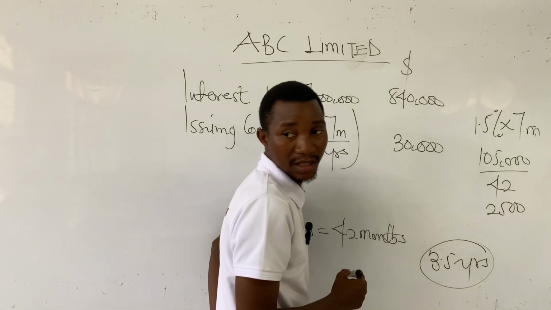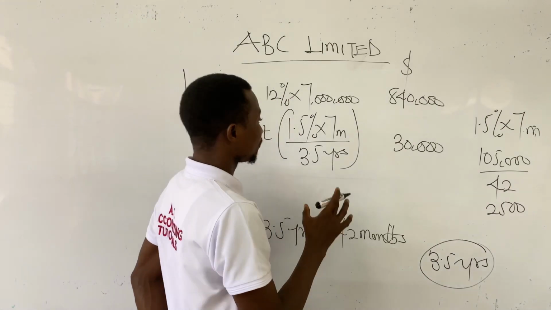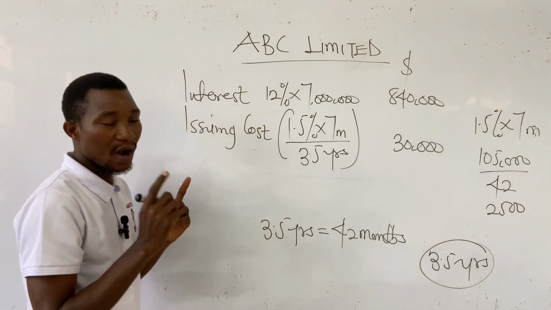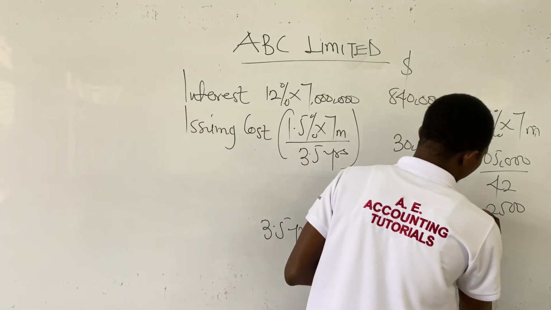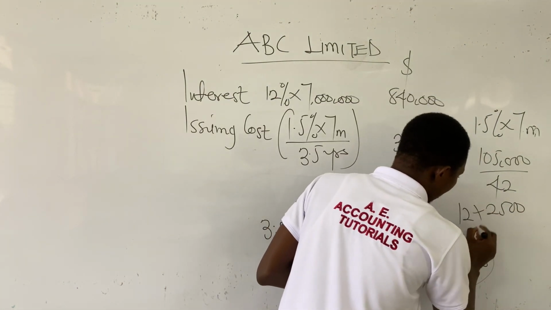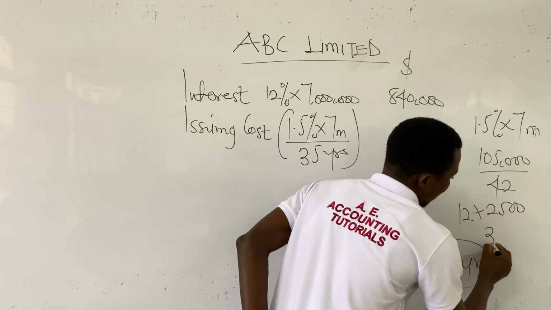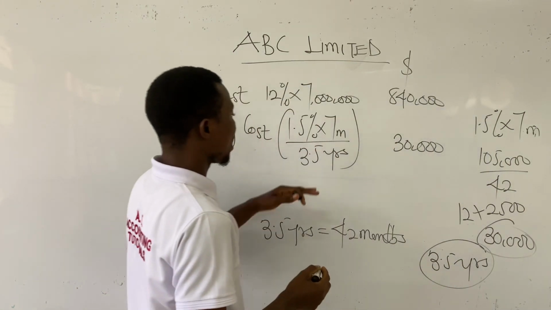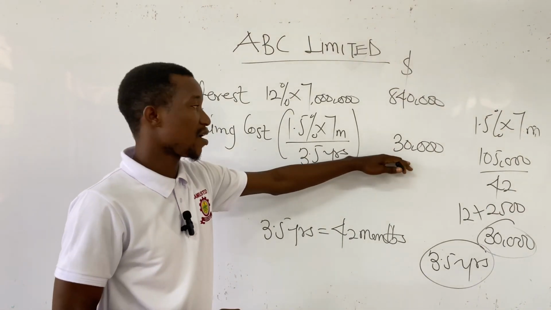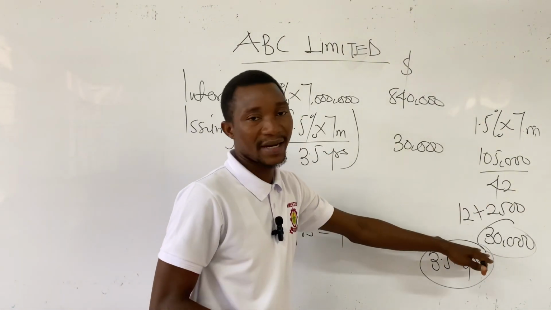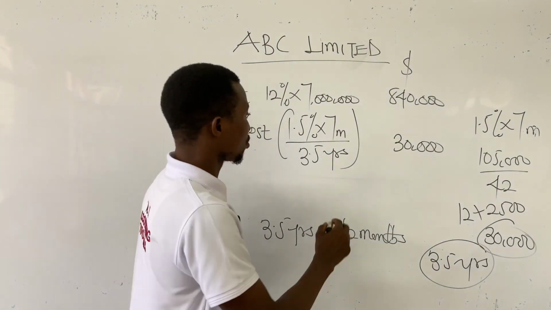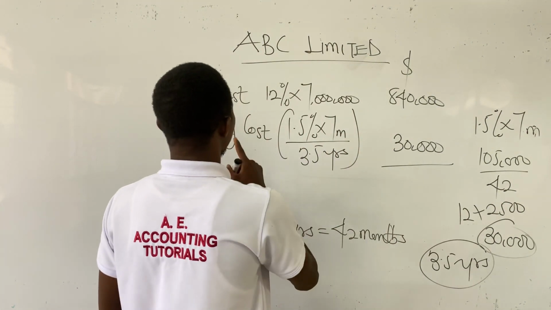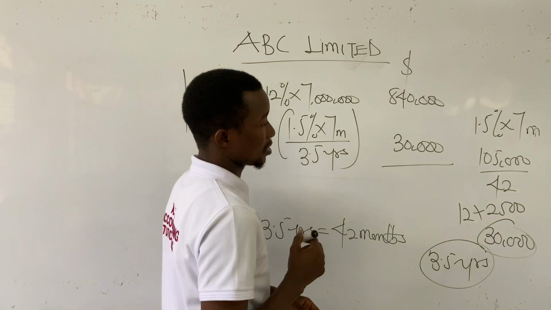$2,500 is per month. So to determine the issuance cost or the issuing cost for 1 year, we multiply this by 12. And this will give us 30,000. So either you go by the straightforward way to arrive at the 30,000, or you go by this way. Okay, so we arrive at 30,000. So we add the issuance cost to the interest.